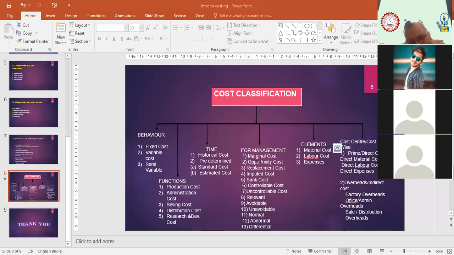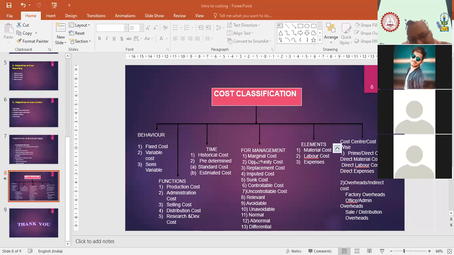Now next one is on the basis of function. On the basis of function, the classification can be done on 5 bases. First is production cost. Next is administration cost. Then we have selling cost, and the second last is distribution cost, and the last is research and development cost. Now let's start with the production cost.